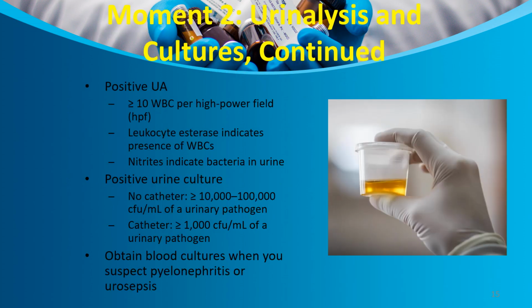A positive urinalysis indicates more than 10 WBCs per field. Leukocyte esterase is positive. Nitrates reduced to nitrites, indicating bacteria in urine. Positive urine cultures can indicate infection if there is no catheter and the count is more than 10,000 to 1 lakh. In case of a catheter, if the colony count is more than 1,000 of a urinary pathogen. So order blood cultures whenever you suspect pyelonephritis or urosepsis.